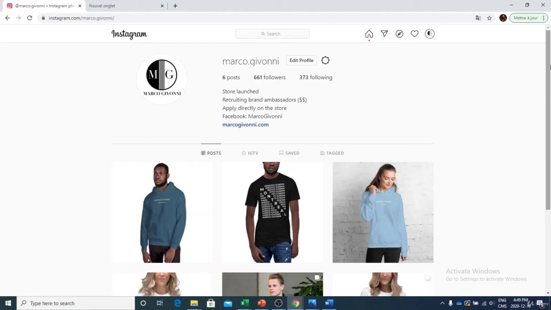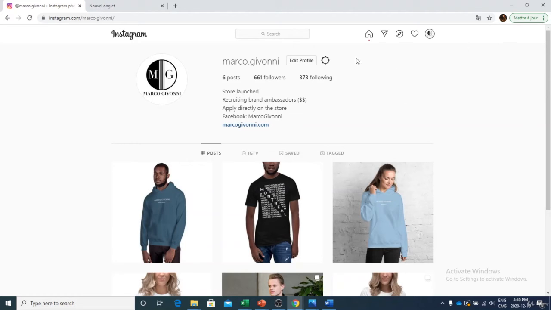So on Instagram, you will see followers versus followings. What is important when you have your business account? At first, it doesn't really matter if your following number is greater than your followers number. Once again, that's when you're building up your account. But once it's built up, you need to always have more followers than followings. This gives a certain credibility to your account, so it makes your account more credible.